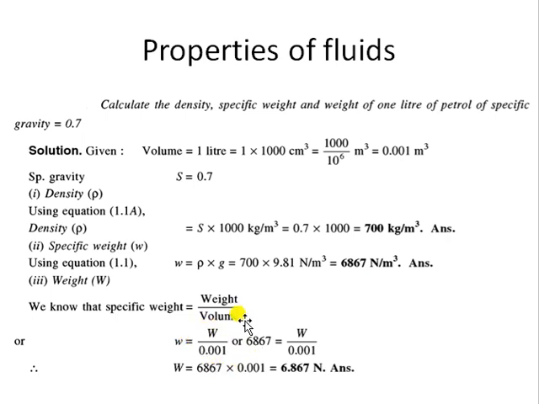Okay, so here I need to calculate capital W, so just multiply by the volume, whatever volume is given, 1 liter is given to us, with the specific weight. If you multiply the specific weight with volume, since specific weight is weight per unit volume, you get the weight. So specific weight is 6867, into the volume in SI units, which will be 0.001. Specific weight into volume will be the exact weight of the petrol. So these are the two simple questions.